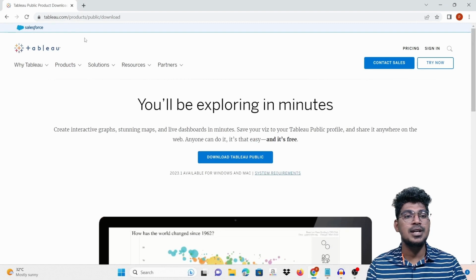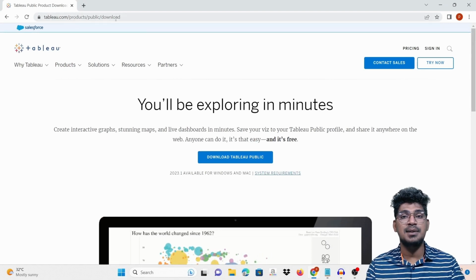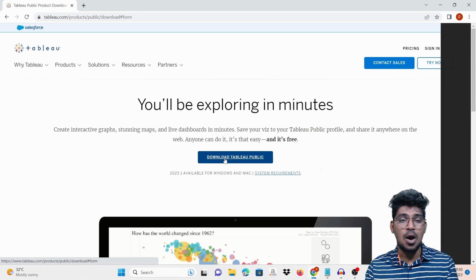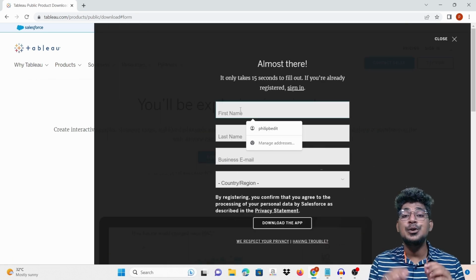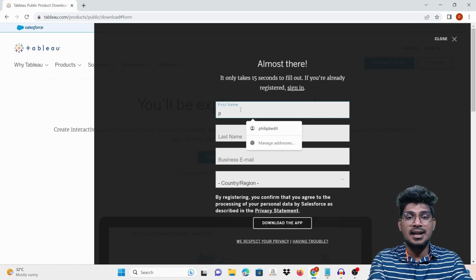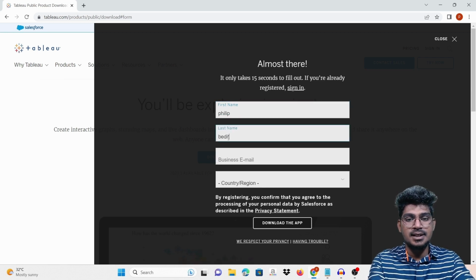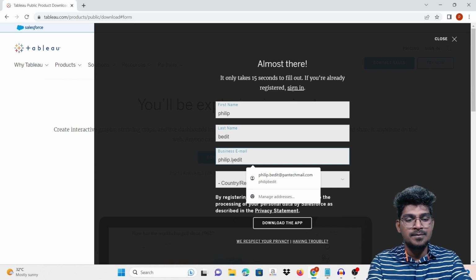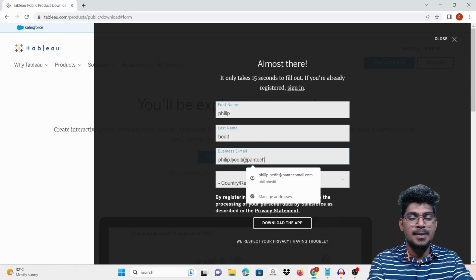Just paste that URL here, and go to Download Tableau, and you can enter your name here, Philip Pettit, and also the business mail ID, that is Philip dot Pettit at pantechemail.com.